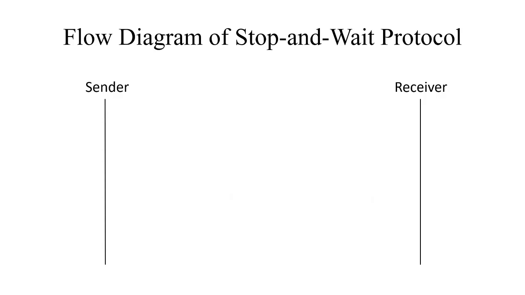Now in case number 3, suppose the sender has sent packet 0 to the receiver, and at the same time the sender has started the timer. The receiver, upon receiving this packet, will send an acknowledgement in the form of the next sequence number, that is 1.